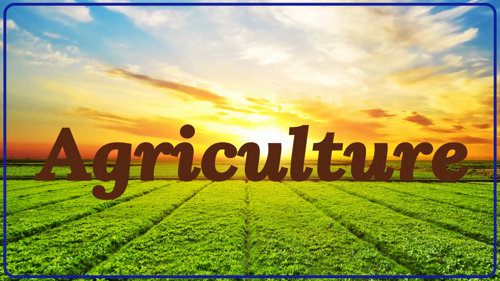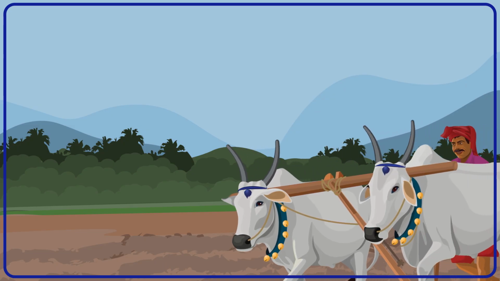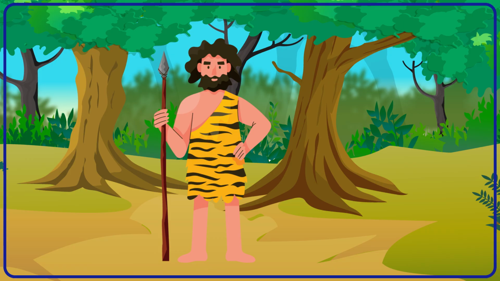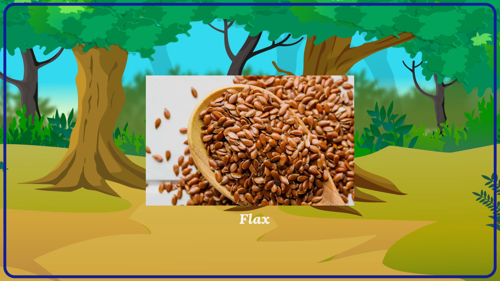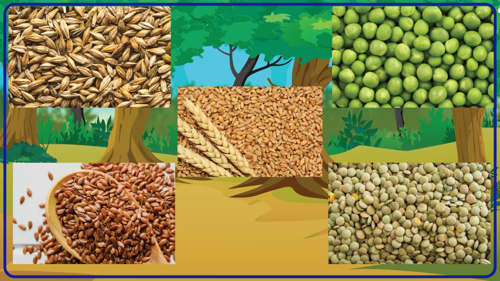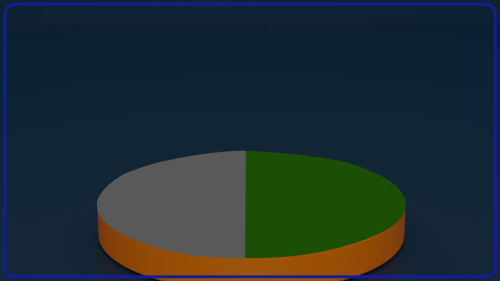Agriculture. Agriculture was the first occupation of man. Many towns, cities, and civilizations grew around centers of agricultural production. Early people domesticated the wild variety of plants to grow food crops like barley, peas, lentils, flax, and wheat. In the beginning, they did not practice settled agriculture. Later, people learned to cultivate the same plot of land year after year. It became possible only when favorable conditions existed for settled agriculture. Agriculture is still the widely practiced occupation of about 50% of the world's working population.